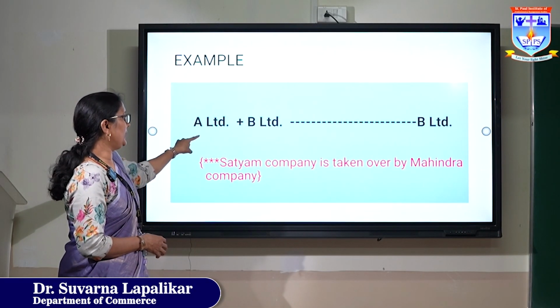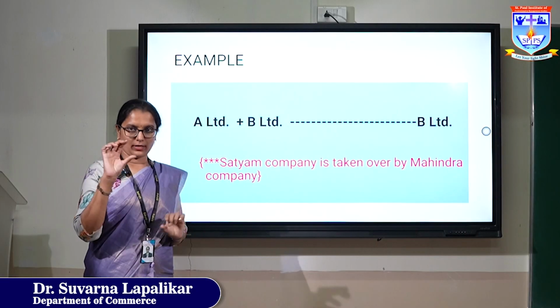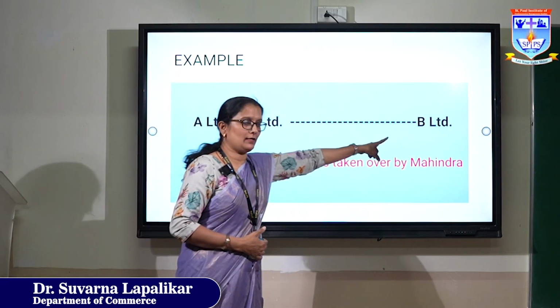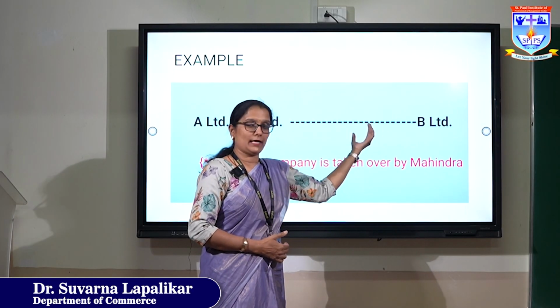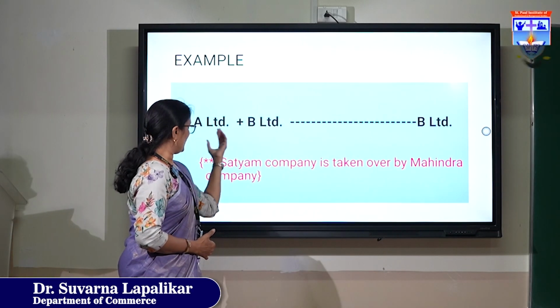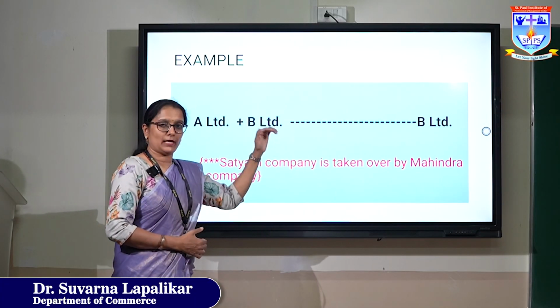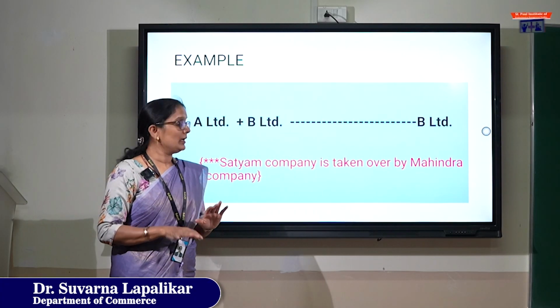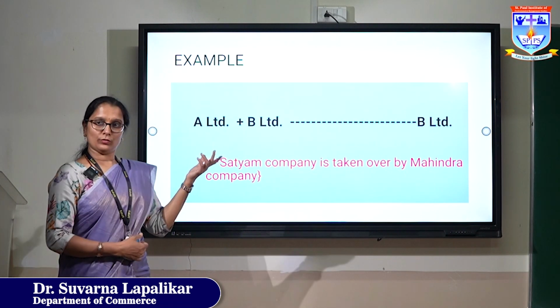Here A Limited is going to liquidate. A Limited is a small company and B Limited is a big, stronger company, and B Limited absorbs A Limited. So the existence of B Limited will remain the same and A Limited will go into liquidation.